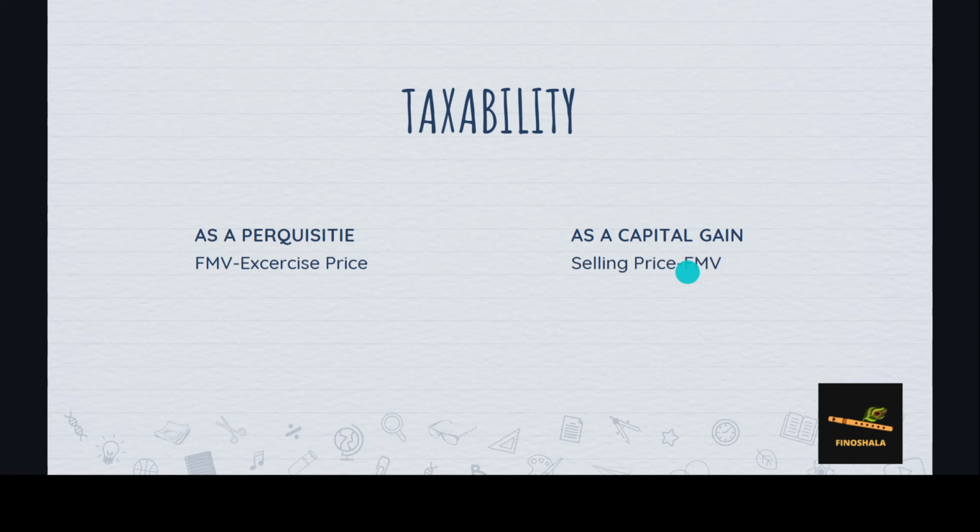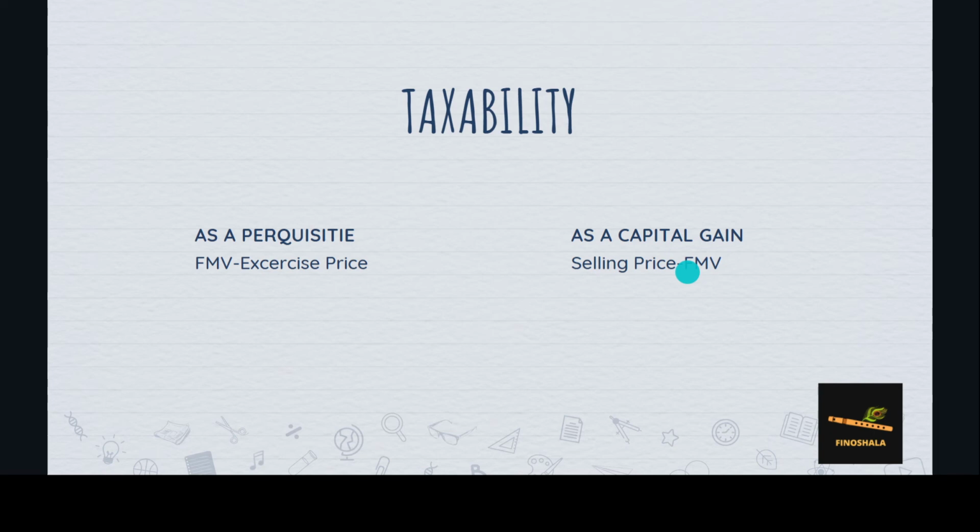So let's take an example. Suppose the predefined price or exercise price of the ESOPs, what was available to you, was ₹10 per share, and you were allotted 1,000 shares. So now the total value is 10,000. But when you actually exercise the option, on the exercise date, the fair market value was, say, ₹50. So 50 into 1,000, 50,000. So this 40,000 gap will be taxed as perquisite.